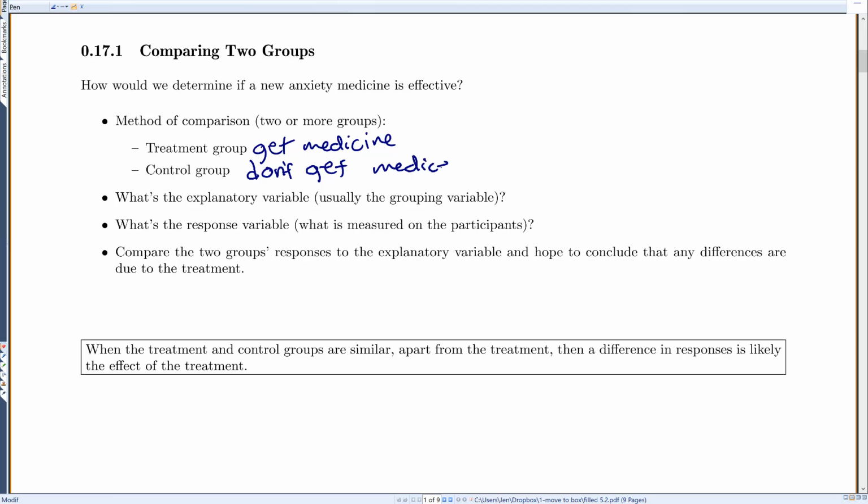Because you can't just give everyone the anxiety medicine and wait to see if they get better, because maybe they would have just gotten better anyways. So what you have to do is have some people that have the medicine and some people that don't have the medicine, so you can compare the difference between the two groups.